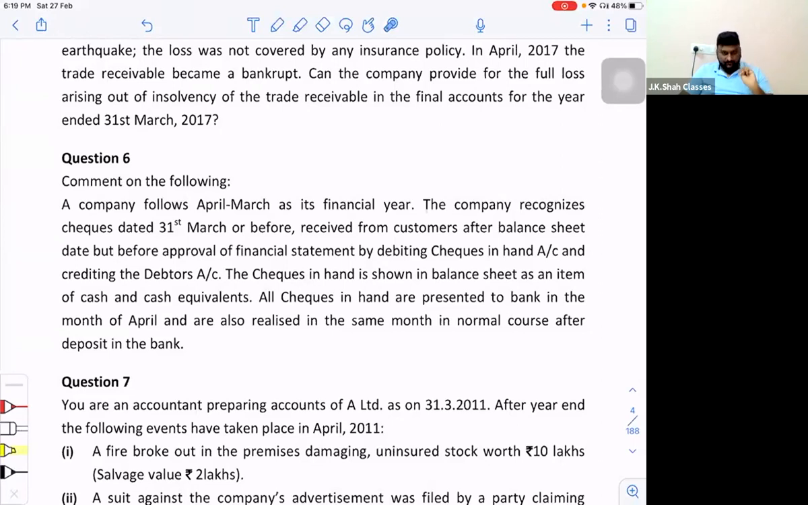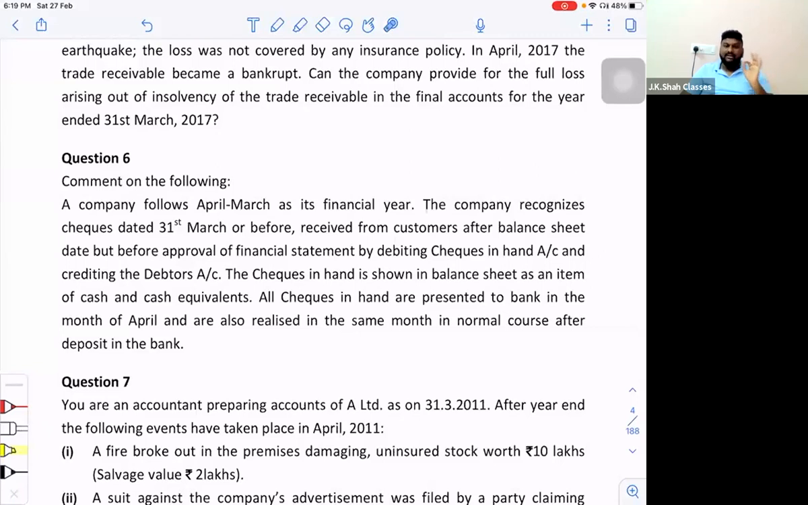And point number three, the check is received in the month of April. Generally the checks are accounted when they are received, because the check becomes your asset when you control it. And technically, as on 31st March, you are not in possession of the checks. So you don't have control on those checks, hence they are not your assets.